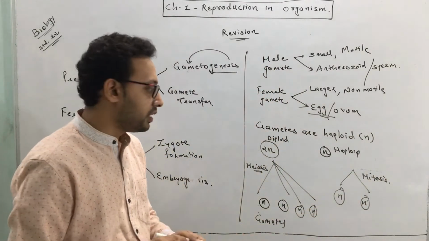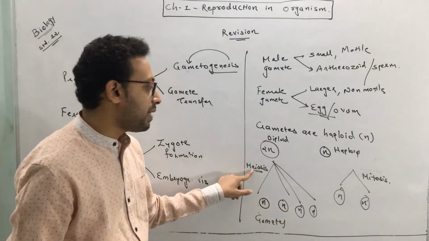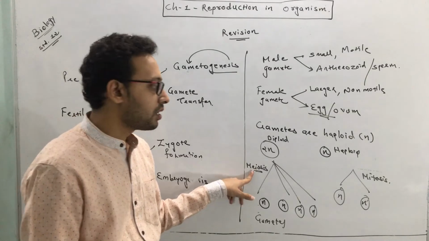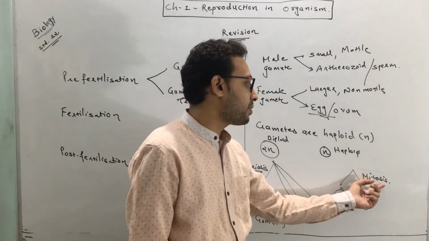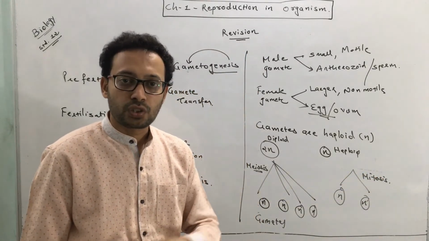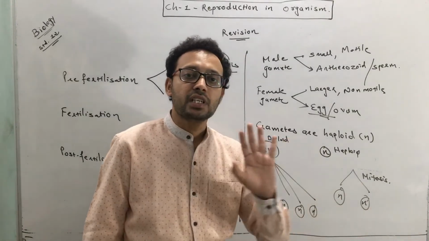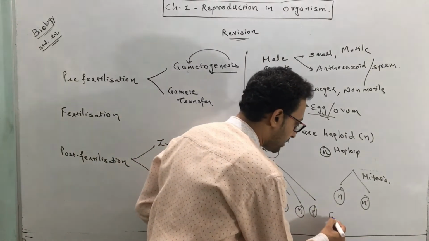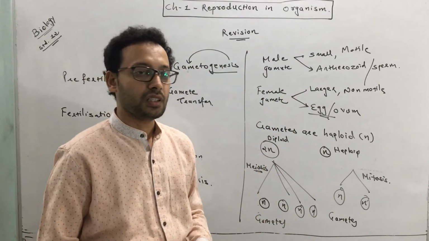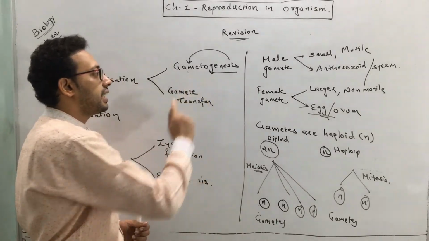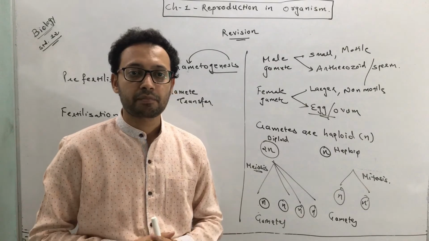Clear? The ultimate point is the diploid organism produces haploid gametes by the process called meiosis. A haploid organism produces haploid gametes by the process called mitosis. So the organism might be diploid or haploid, but the gametes are always haploid. That's all about the process called gametogenesis, the process of formation of a gamete.